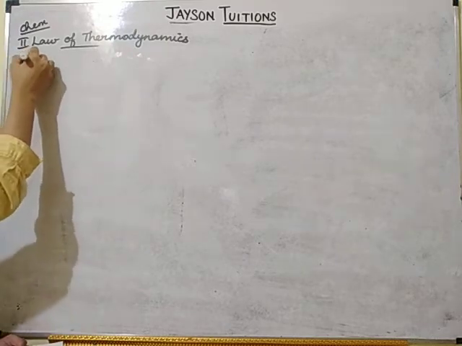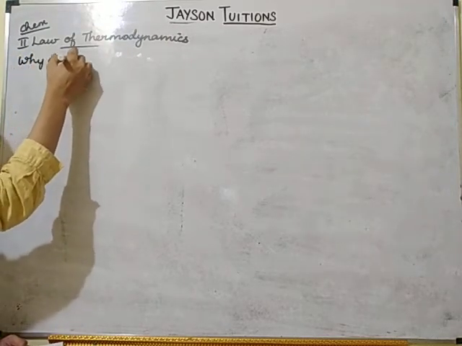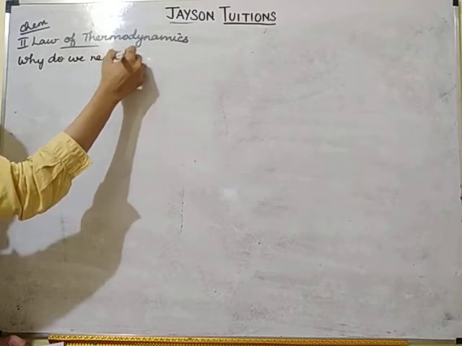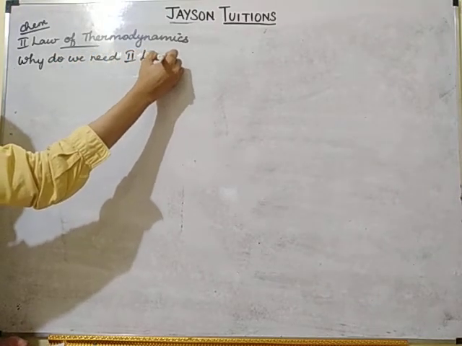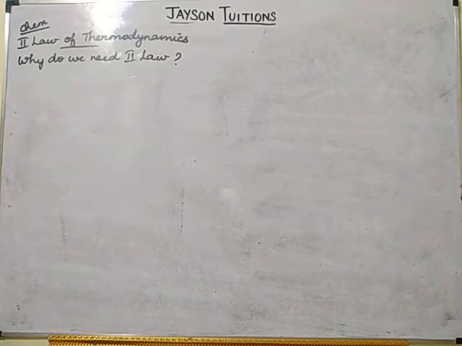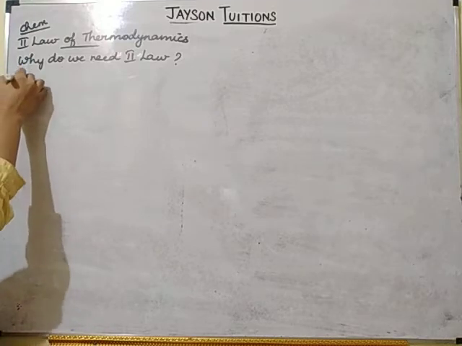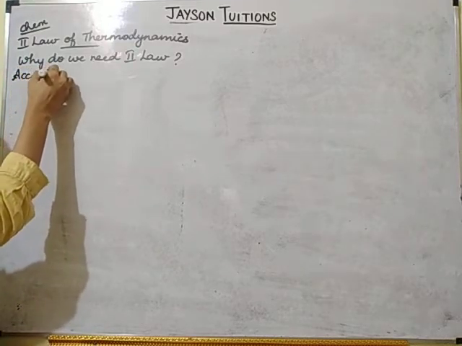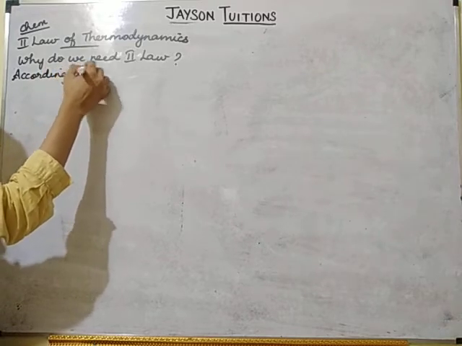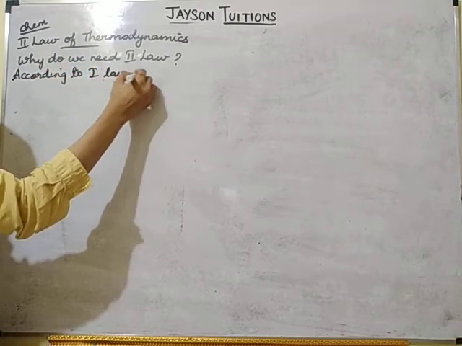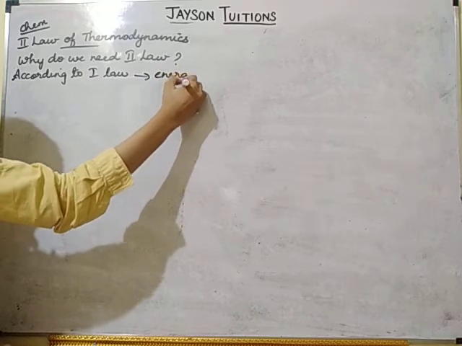Why do we need the second law of thermodynamics? The zeroth law and first law are not enough. Why is it not enough? The first law of thermodynamics states that energy is conserved.